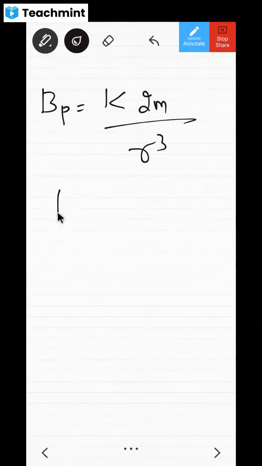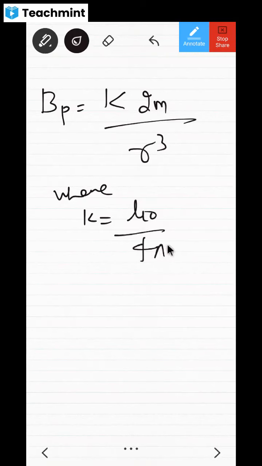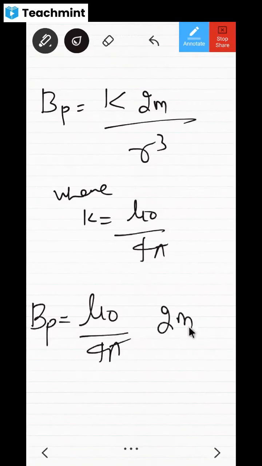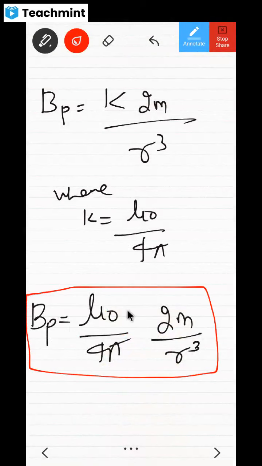What is the value of K? K is equal to mu naught by 4 pi. So the magnetic field at B is going to be mu naught by 4 pi into 2M divided by R cube. Understood? Where M is called the magnetic dipole moment. Did you observe that in the electric dipole, instead of M we just had P? Everything else was the same. I hope it is clear whatever I have done just now.